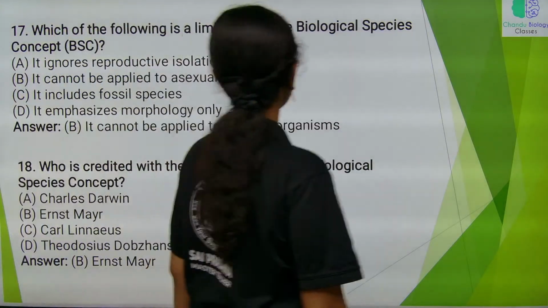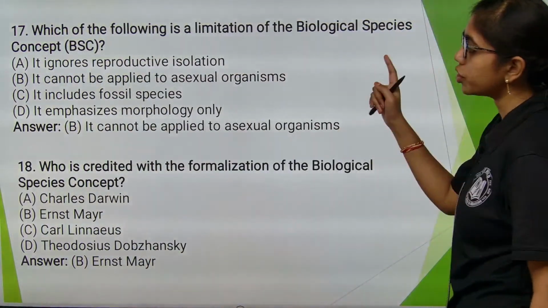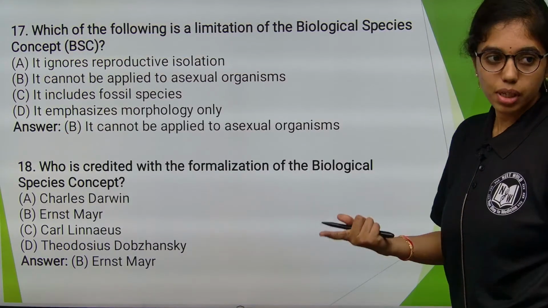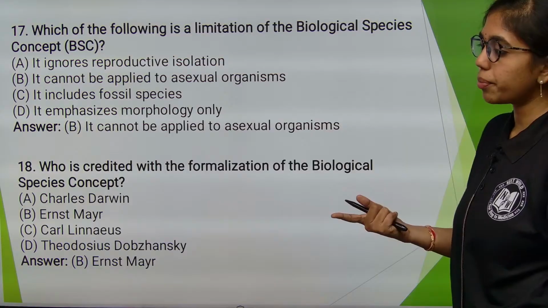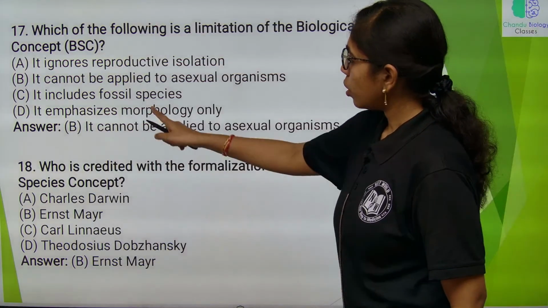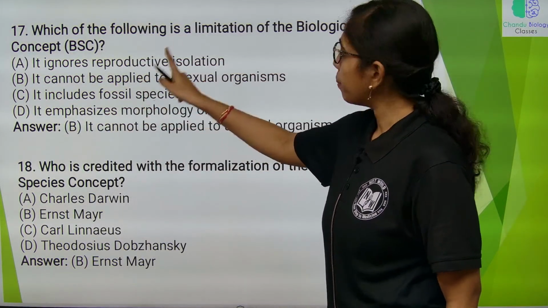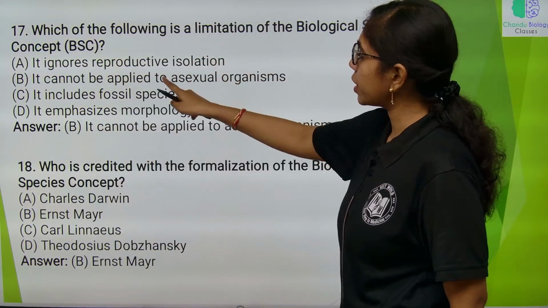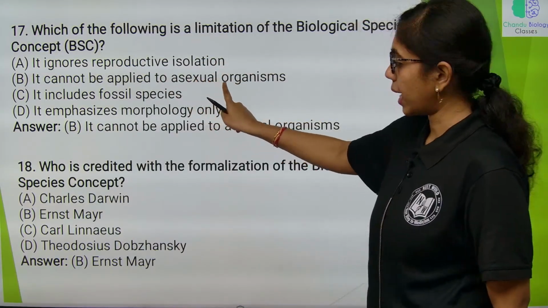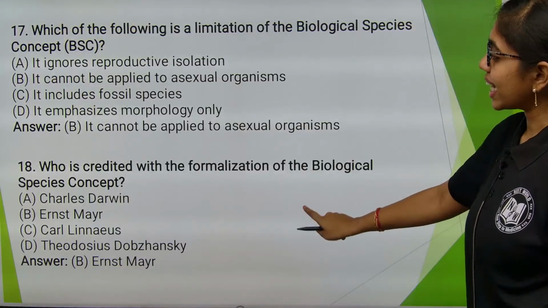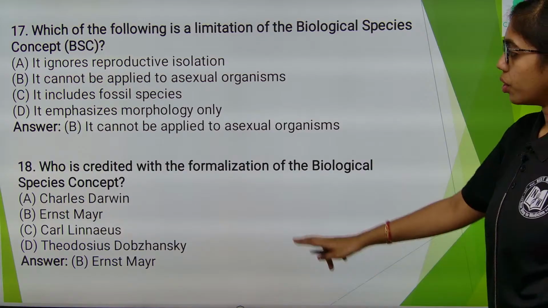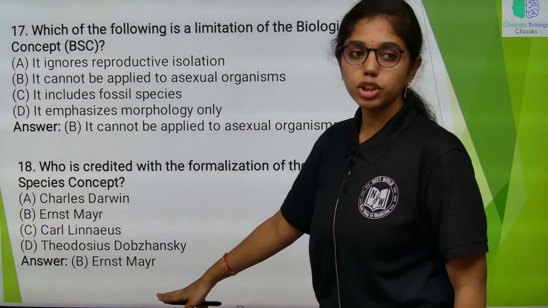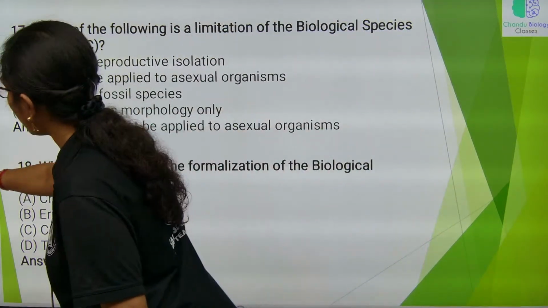Which of the following is a limitation for biological concept of species? Simple. This is not applicable to asexual reproducing organisms. So here the option is B. Biological concept of species, major limitation is not applicable to asexual organisms. Who is credited with the formalization of biological concept of species? Ernst Mayr. He discovered that concept.